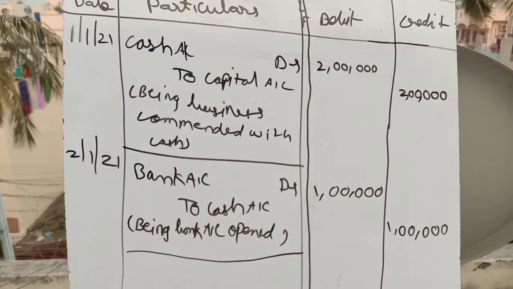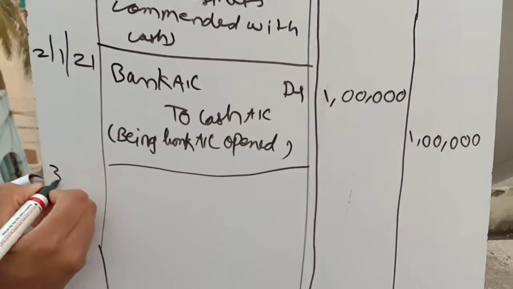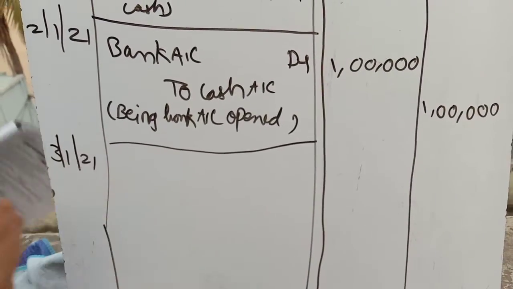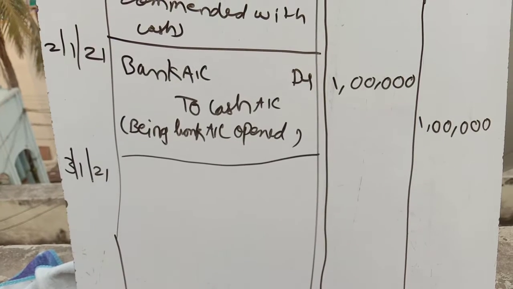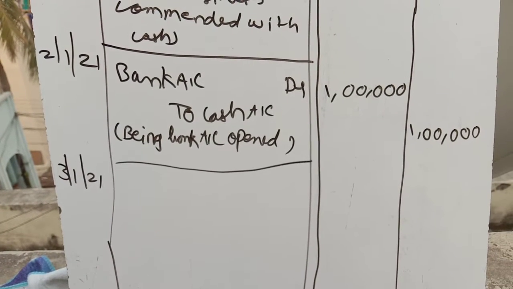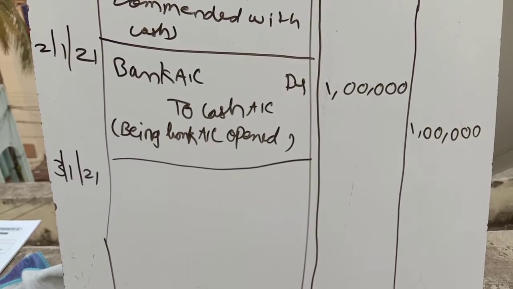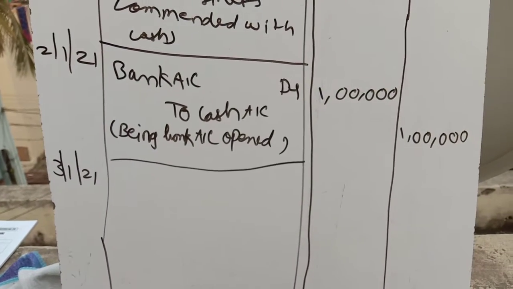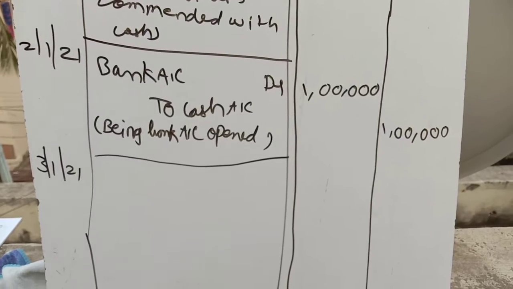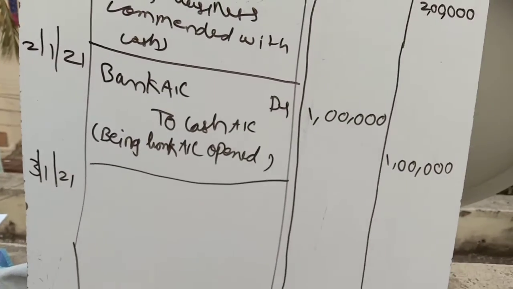The next one is on the date 3/1/21. The year is 2021, and the transaction is purchased machinery by check 48,000. We have to listen very carefully here. It is a typical transaction.